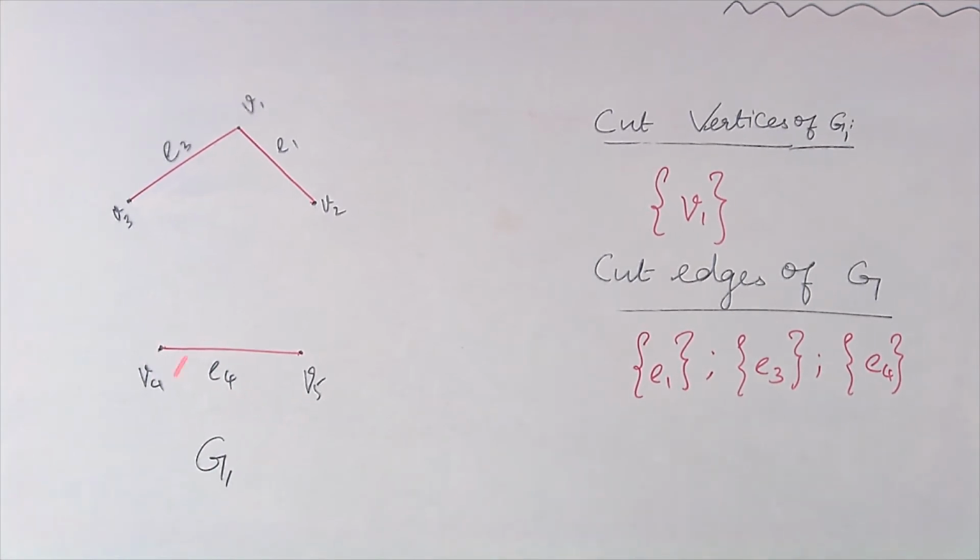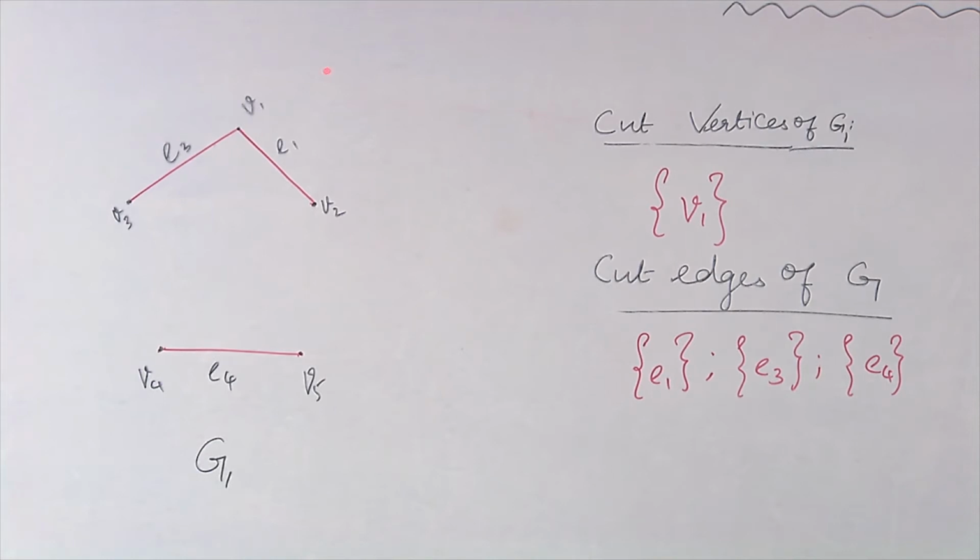According to the definition of cut vertices, if I remove a particular vertex, my number of components should increase. That is, if I remove this vertex V1, I will be left with V3, V2, and there are no lines between V3 and V2, because the removal of V1 will remove the edges E3 and E1 also. Here I will have V4, V5 and E4. So, the number of components increases here. V3, an isolated vertex, becomes one component, and V2, an isolated vertex, becomes another component. Here this is the third component.